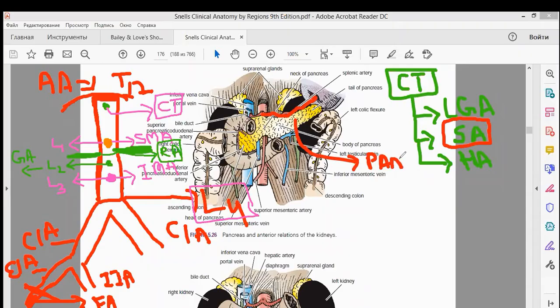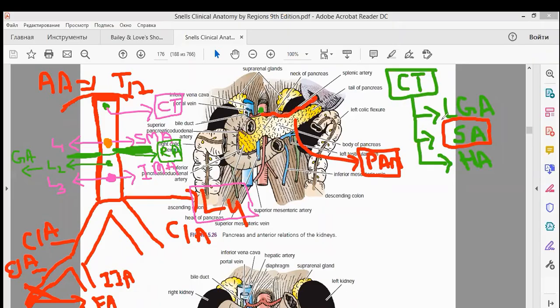So the splenic artery is the longest branch of your celiac trunk. If I want to show you the celiac trunk, this is your celiac trunk. From the celiac trunk, this branch goes out, which is the longest branch of the celiac trunk. And as you can see in this diagram, it is present along the upper or superior border of the pancreas.